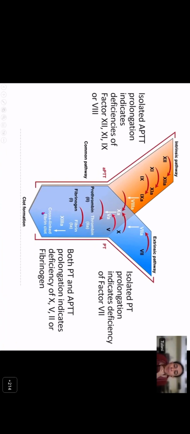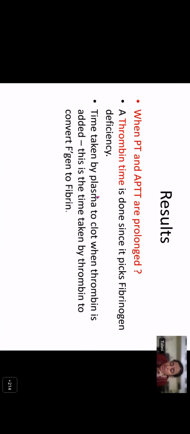So when both PT and APTT are prolonged, you can do a thrombin time because it will pick up a fibrinogen deficiency. Thrombin time is the time taken by plasma to clot when thrombin is added, and this is the time taken for thrombin to convert fibrinogen. This will pick up fibrinogen deficiencies.